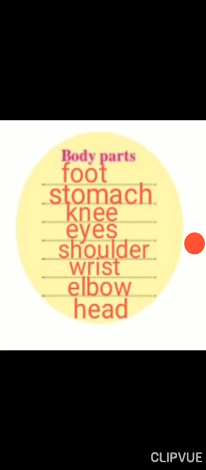The next one is wrist, W-R-I-S-T, wrist. The next one is elbow, E-L-B-O-W, elbow. And the last one is head, H-E-A-D, head. So these are all the body parts which will come in the circle of the body parts. So students, just check your answer whether it is correct or not.